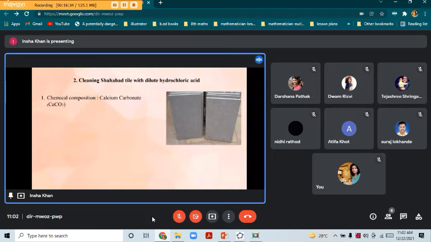So when HCl, that is dilute hydrochloric acid, is added on tiles, we get three products: calcium chloride, that is CaCl2, carbon dioxide, that is CO2, and water, H2O. So firstly let's see the equation for this. Can anyone tell me the reactants in this? Which two things react?